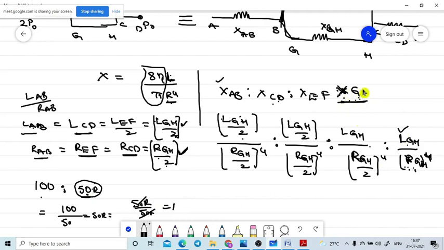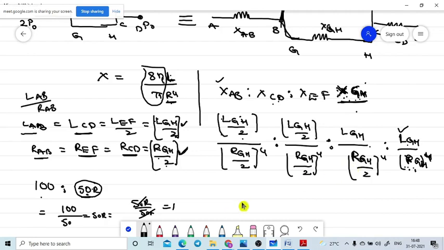X of GH means the length of GH and the radius of GH. So the remaining terms are all written in terms of X with reference to the GH tube. The only ideal tube we took is the GH tube itself.